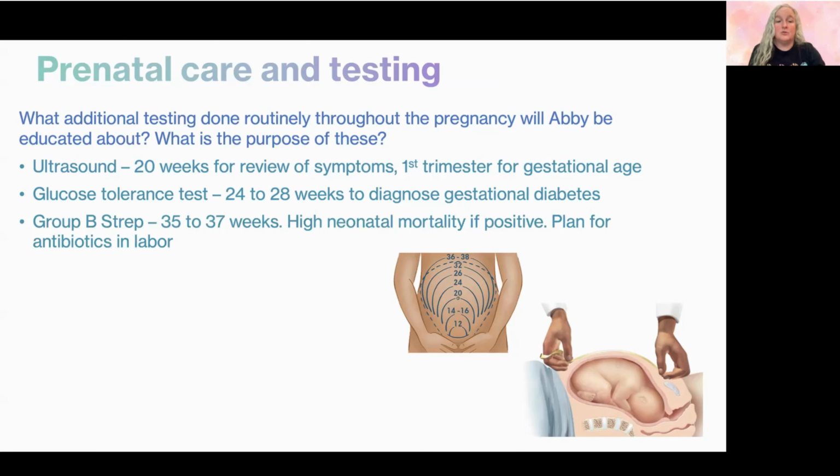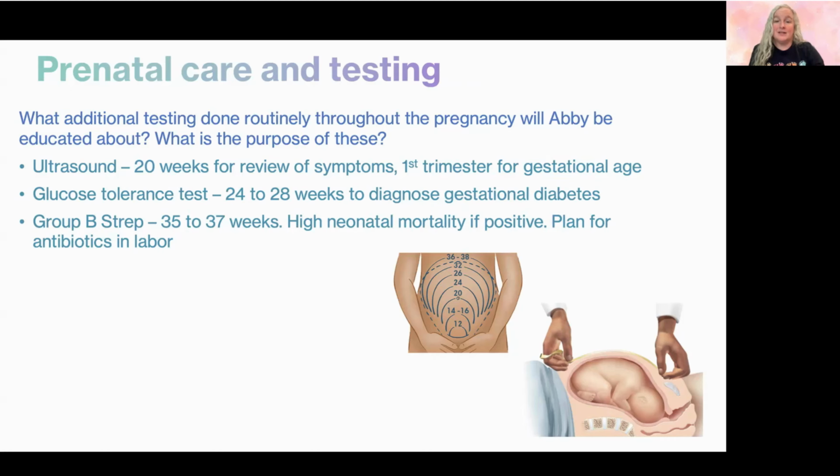Group B strep. Group B strep is something that can live in the normal flora of women, and it can come and go. It's not something that is concerning normally, but it is dangerous for a baby. It has a high neonatal mortality rate if the baby contracts it. So we test all women at about 35 to 37 weeks for group B strep.